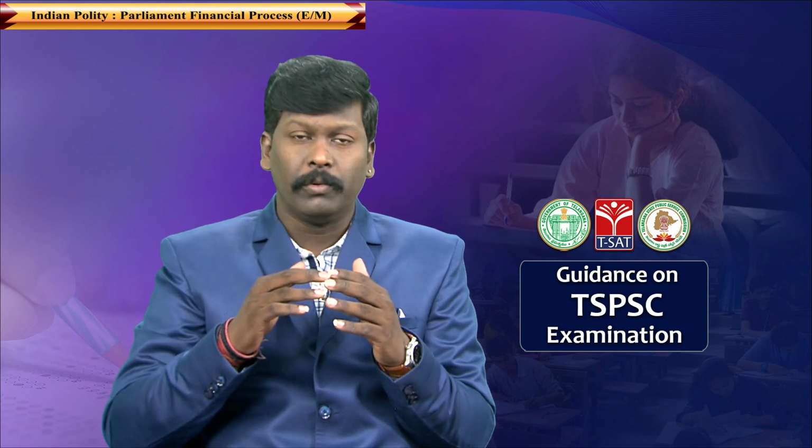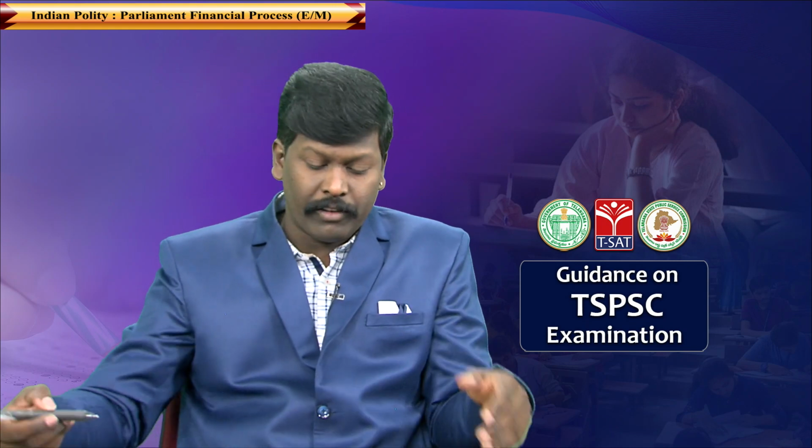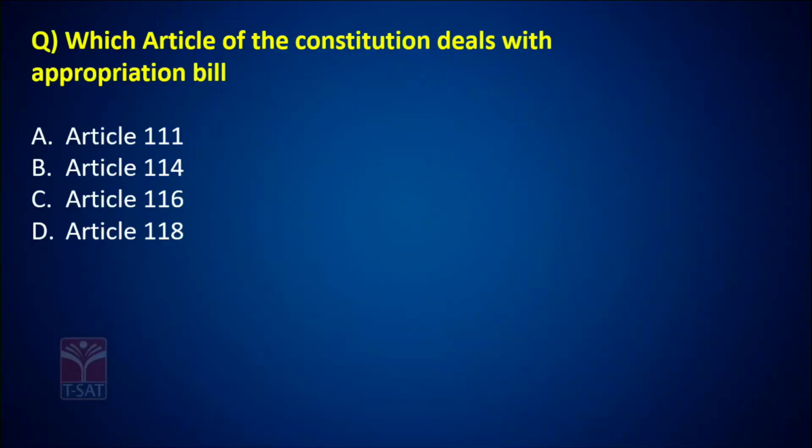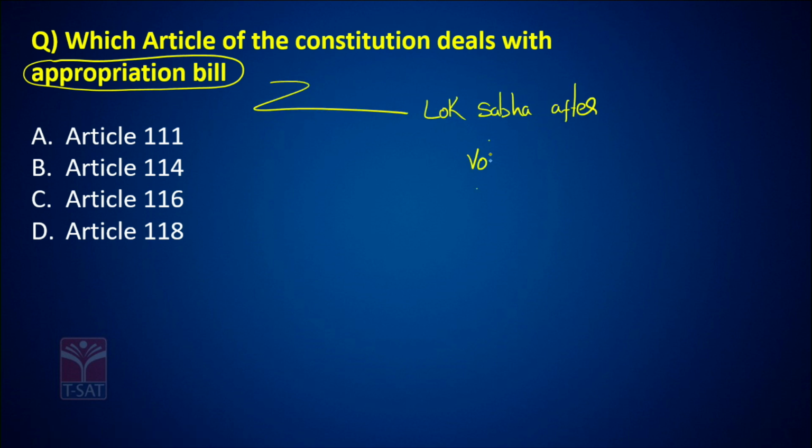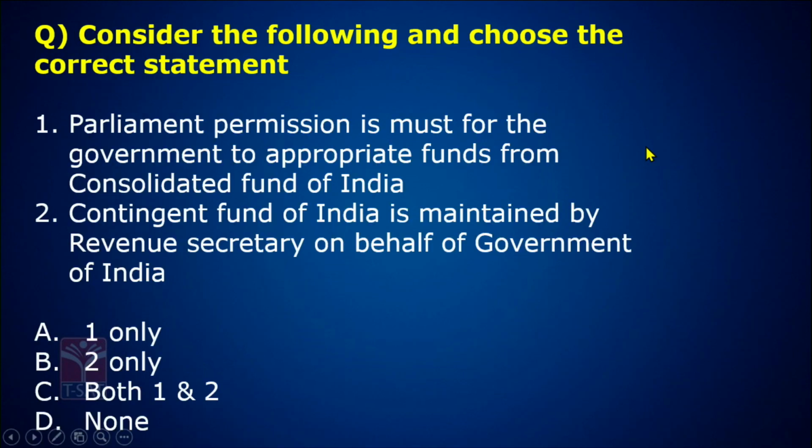Now let's come back to the next question. A very direct question: which article of the Constitution deals with appropriation bill? See, an appropriation bill is something which is passed in Lok Sabha after vote on demands from different ministries.